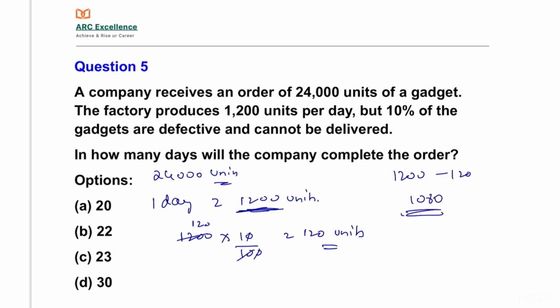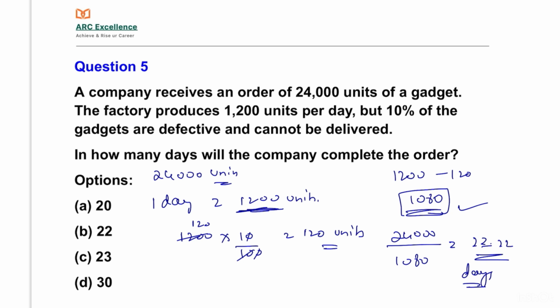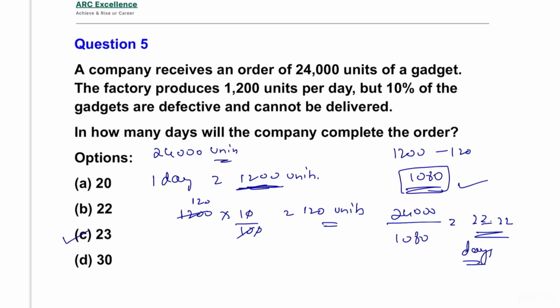So only 1080 are produced for one day. Therefore 24,000 by 1080 is equal to 22.22 days it requires to complete the order. Approximately 23 days it requires to complete the order. 23 days is the answer. Let's move to the next question.